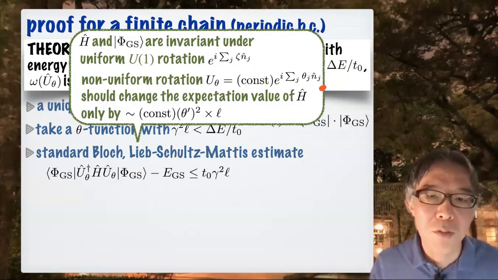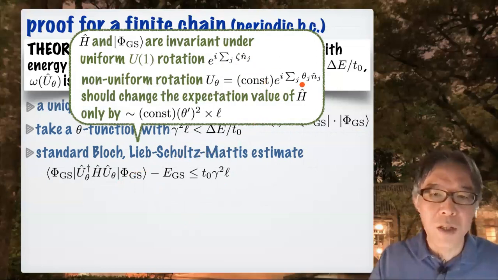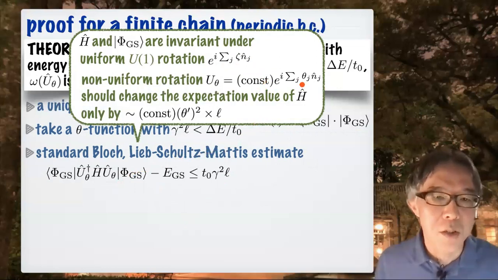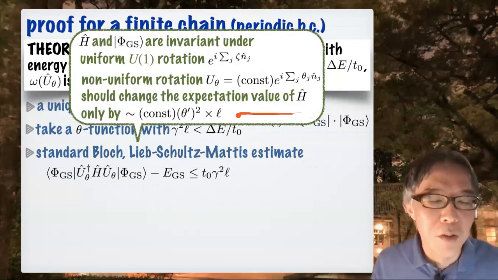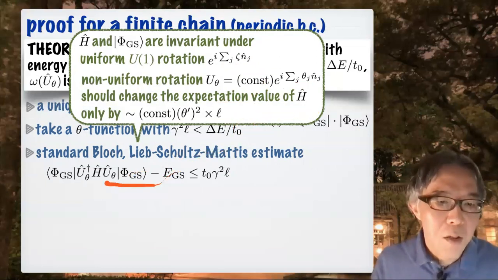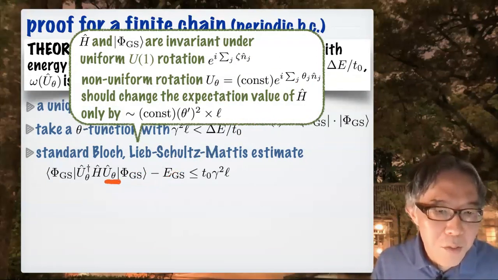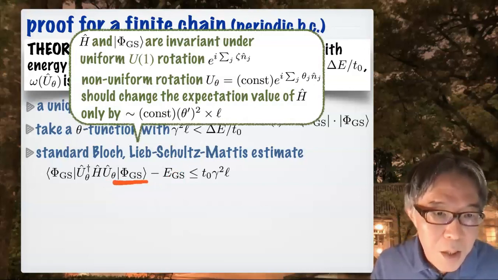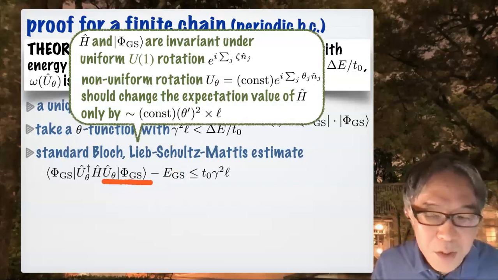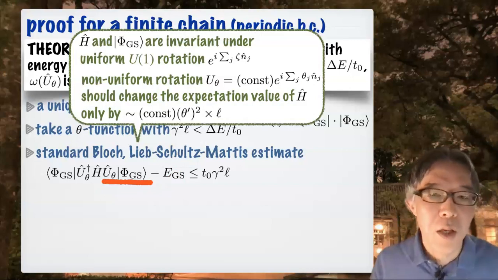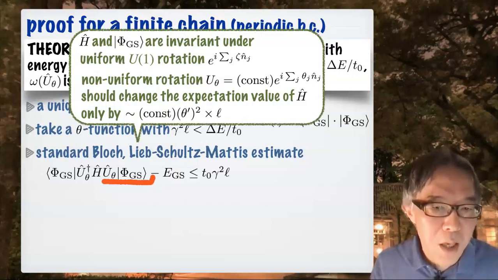So this is a U(1) rotation with non-uniform angle, but I recall that this theta_j changes very slowly from site to site. Okay, so this should change the expectation value of H only by a small amount. Okay, now here we have a ground state, and here we have a variational state obtained by applying this gradual U(1) rotation to phi ground state. And this is the ket state.